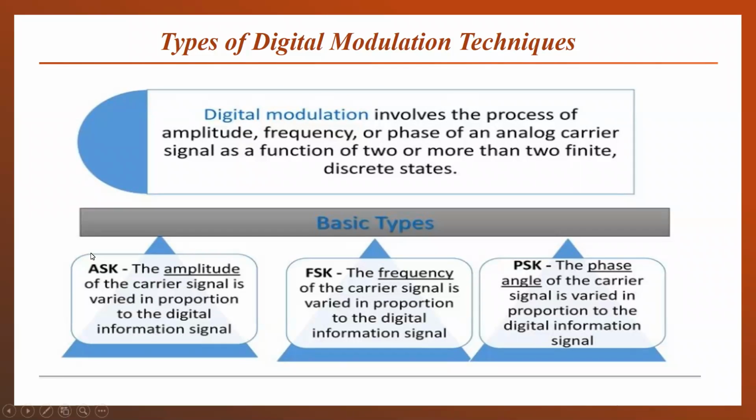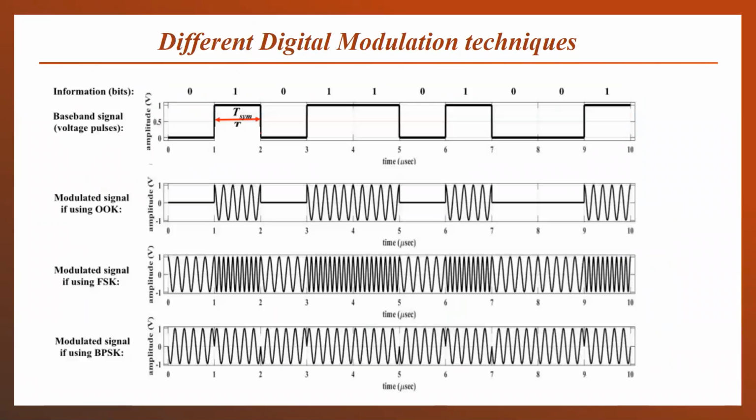So in ASK, the amplitude of the carrier signal will be varied in proportion to our digital information signal or our bit sequence. In FSK, the frequency of the carrier signal will be varied, whereas in PSK, the phase of the carrier signal will be varied. So these are the waveforms which will clear the concepts of how amplitude, frequency, and phase will be varied.